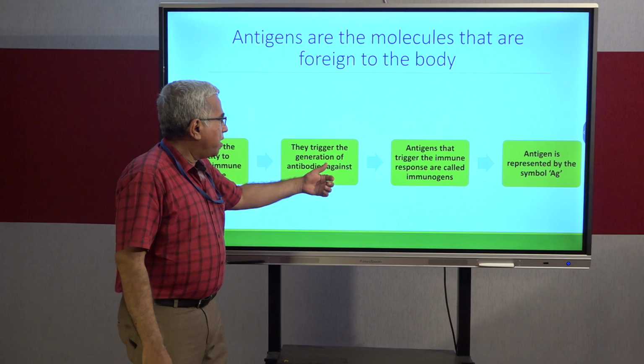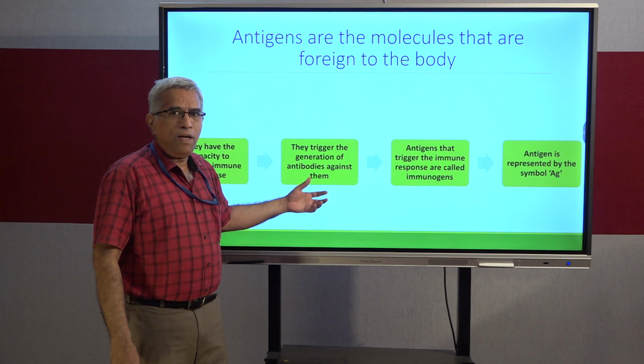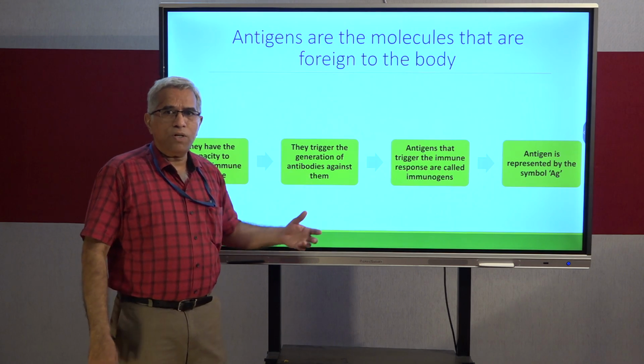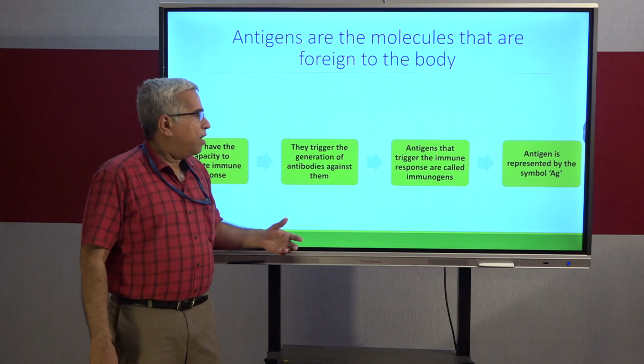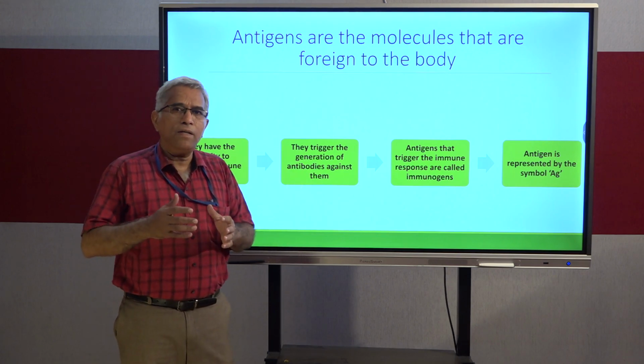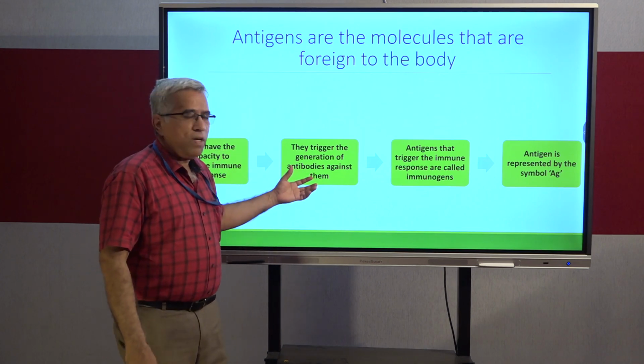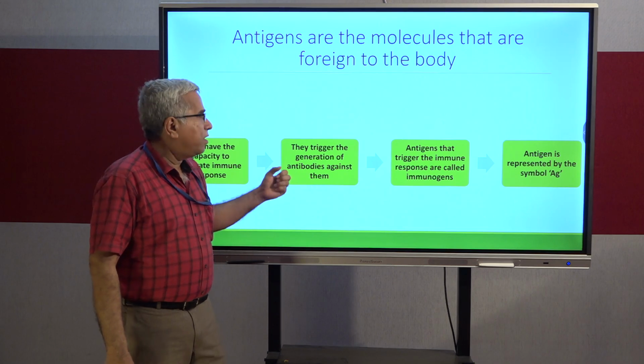And here I mentioned that they trigger the generation of antibodies against them. That means the antigen is enough to trigger the manufacture or synthesis of antibodies. And when these antigens and antibodies come together, they act in a lock and key mechanism. As a result, the activity of the antigen will get nullified.